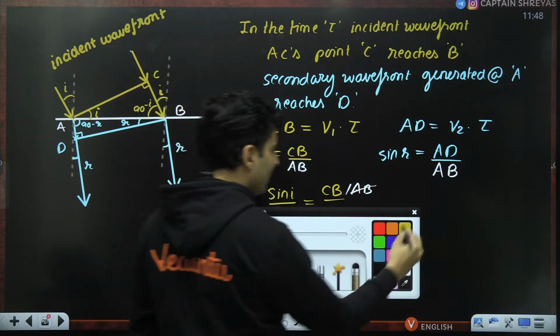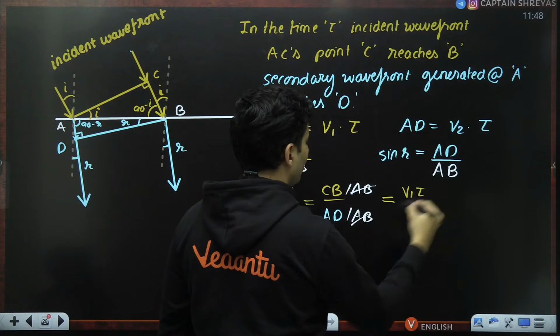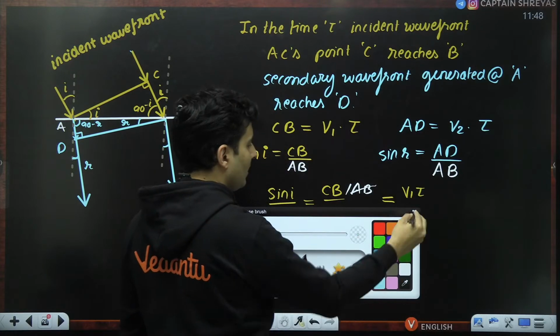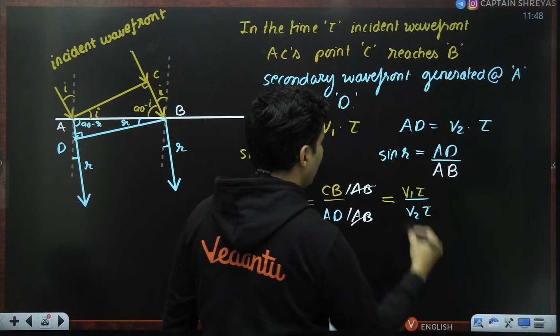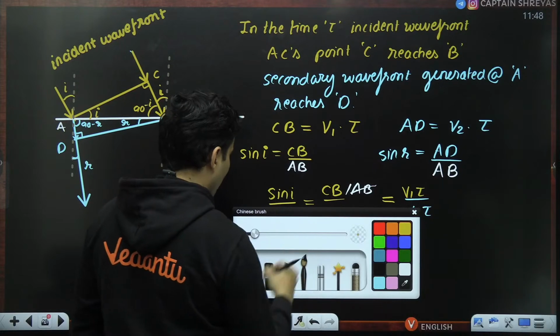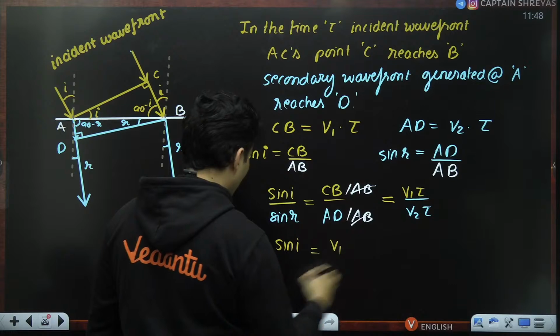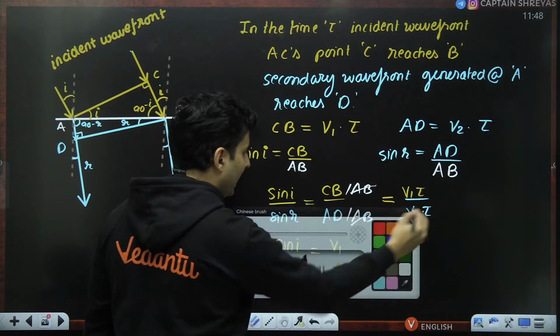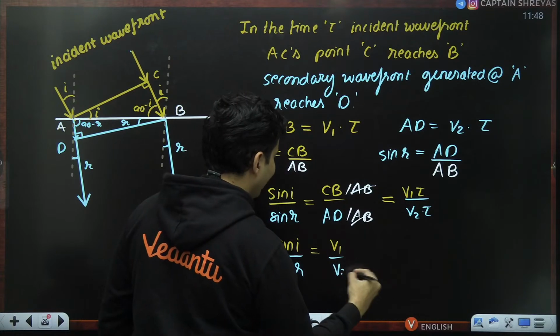But wait a minute, what is CB? CB is nothing but V1 tau. What is AD? AD is nothing but V2 tau. Tau also gets cancelled. So what am I getting? Sine of I by sine of R is V1 by V2.